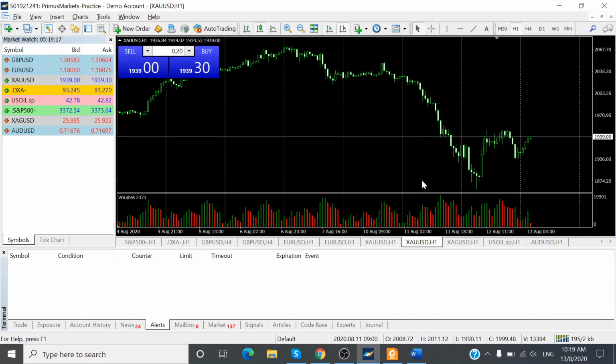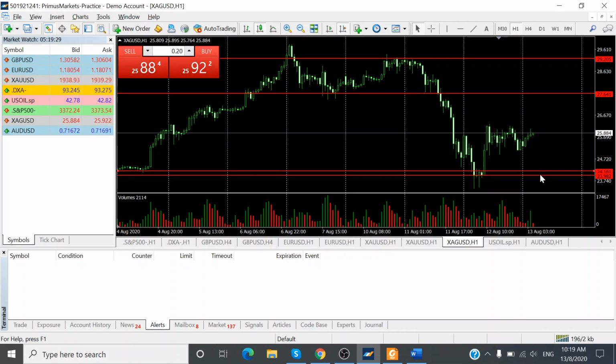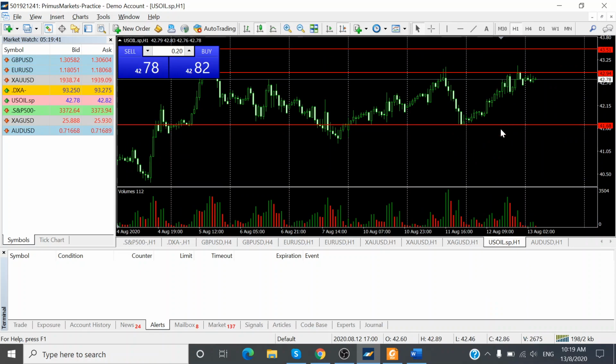Okay, so on silver prices. As you can see, silver prices are also following or mirroring the behavior of gold prices. Yesterday it came down to find support at $23.98, and then pushed up to a high of $26.20, and currently this has also gone quiet. Okay, oil prices is still trading in a consolidative range, from a low of $41.68 to a high of $43.09, moving up about $1.40.